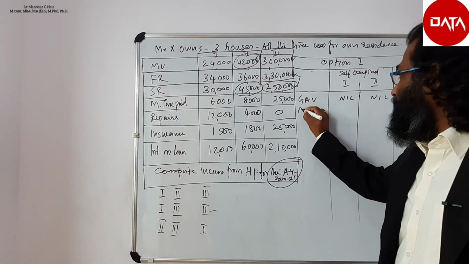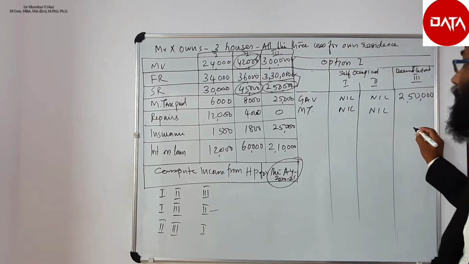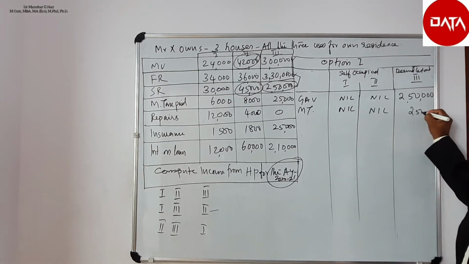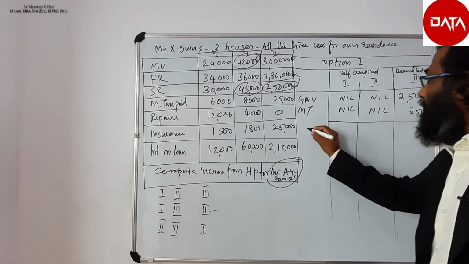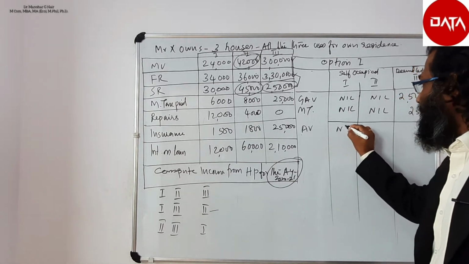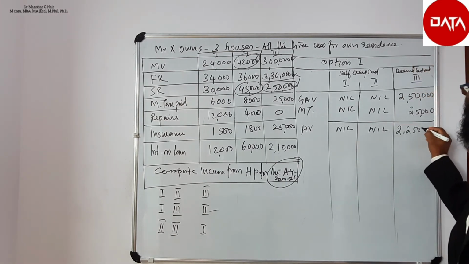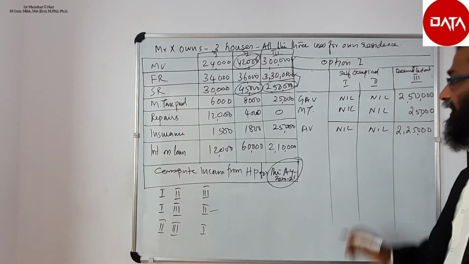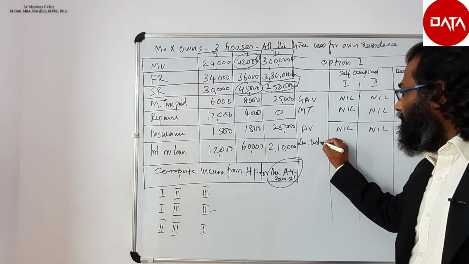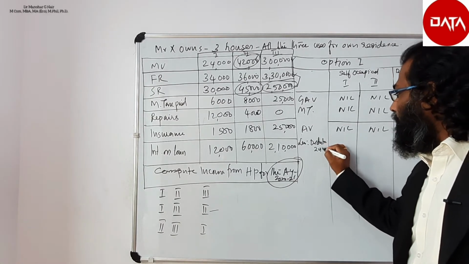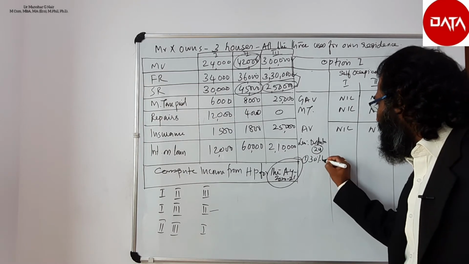Less municipal taxes paid cannot be deducted for the first and second house, but for the third house we can deduct 25,000. Therefore, the annual value for the first house is nil, the second also nil, but for the third house it is 2,25,000 under this option. Less deduction under section 24, one is 30% of annual value.